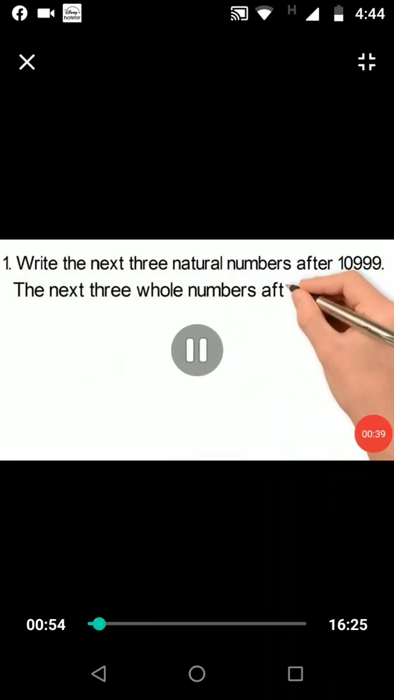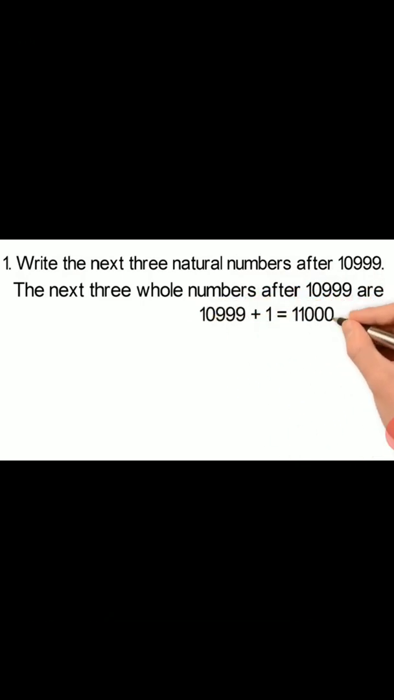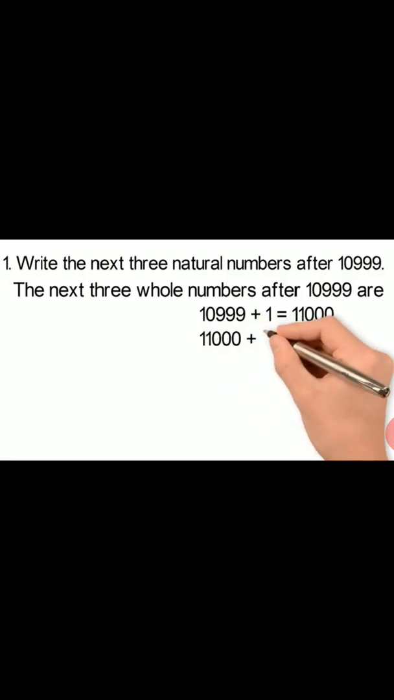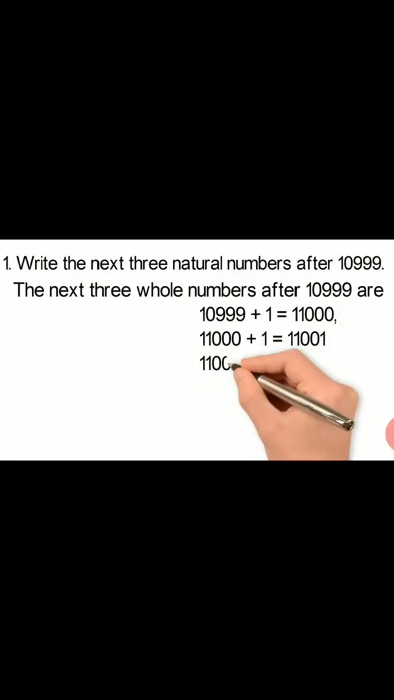The next three natural numbers after 10,999 are, the first number is 10,999 plus 1, and when we add we get 11,000. Now the next number will be 11,000 plus 1, which is equal to 11,001, and the third and last number will be 11,001 plus 1, which is equal to 11,002. So here are the three numbers after 10,999.